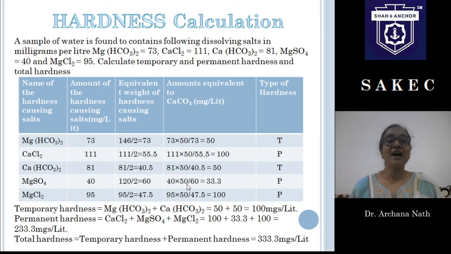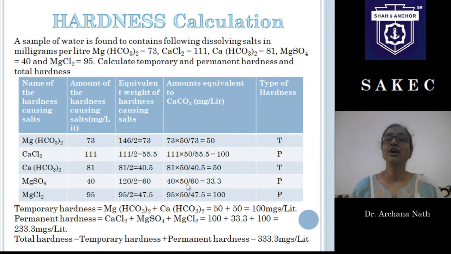So what do we have to do? We have to make a table like this for easy understanding. We will take the name of the hardness causing salt, then we will write the amount of hardness causing salt given, and then we will see what are the equivalent weights of these hardness causing salts.